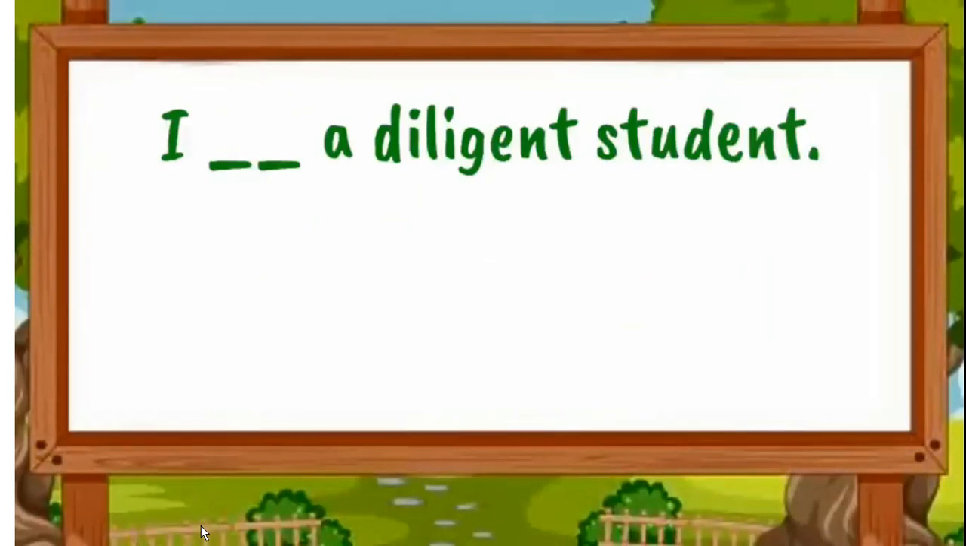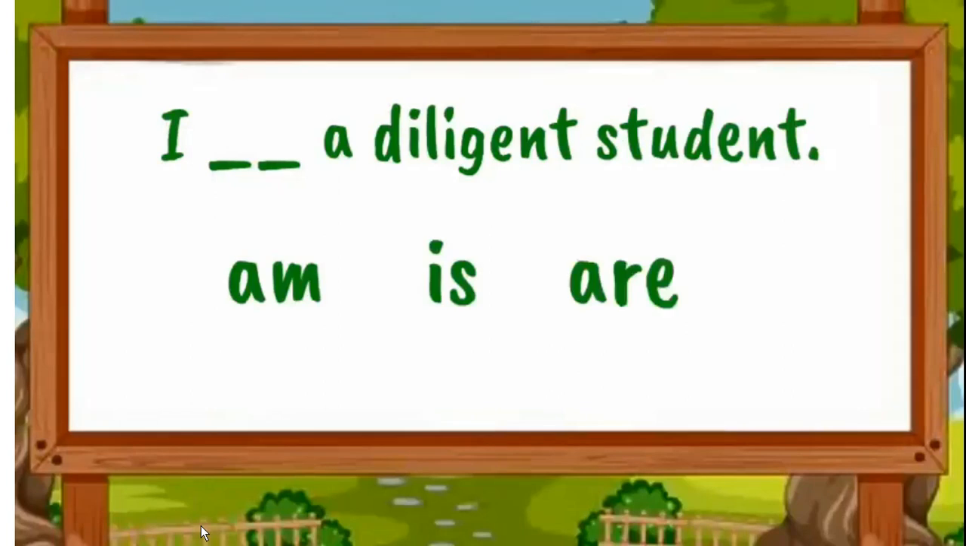I am a diligent student. As I am using here as a subject, and here are three present tense verbs, like am, is and are. So here comes am with I.